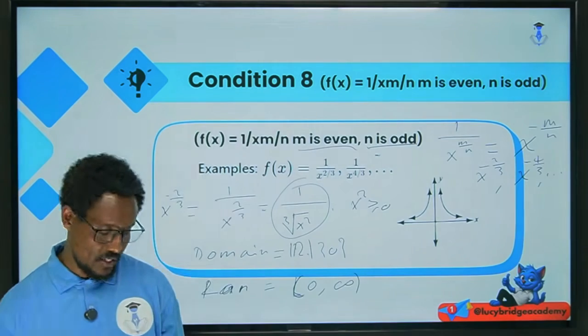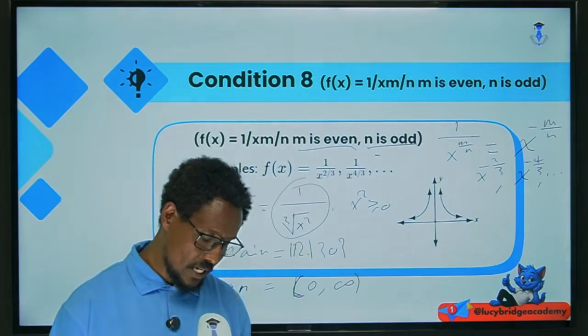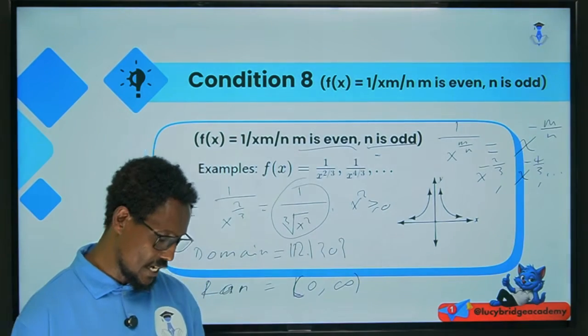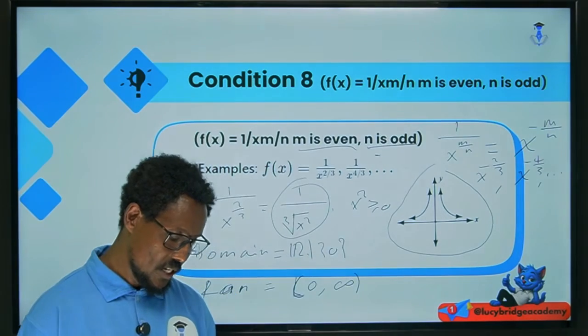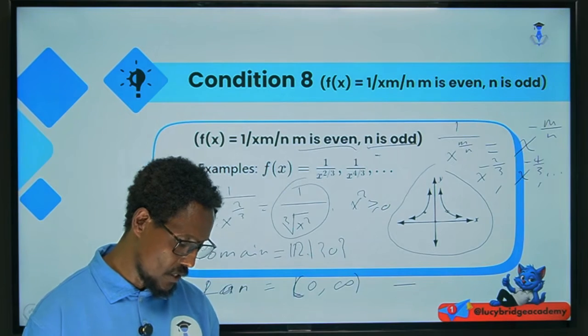It will never be negative or 0, so it is a number greater than 0. As you see in the graph, the line of symmetry is the y-axis, and it is an even function. It contains the points -1, 1 and 1, 1.